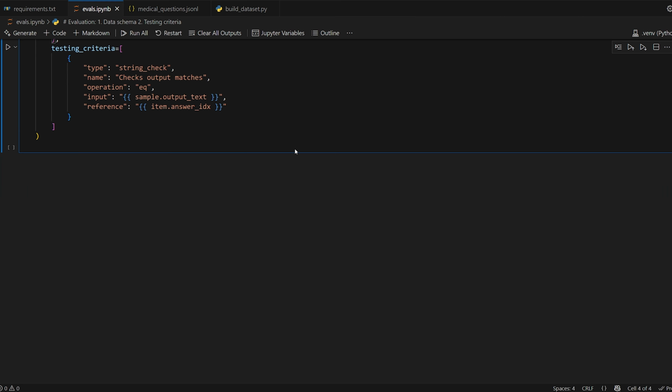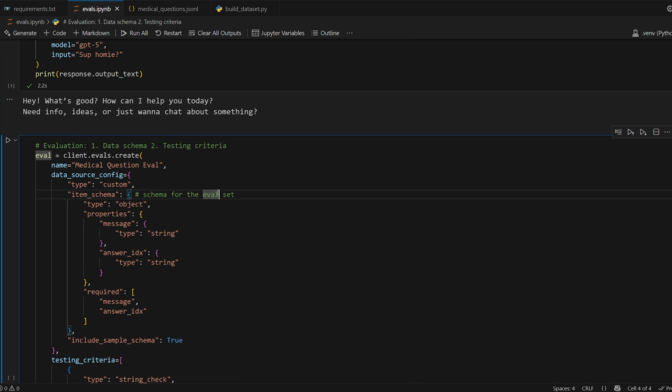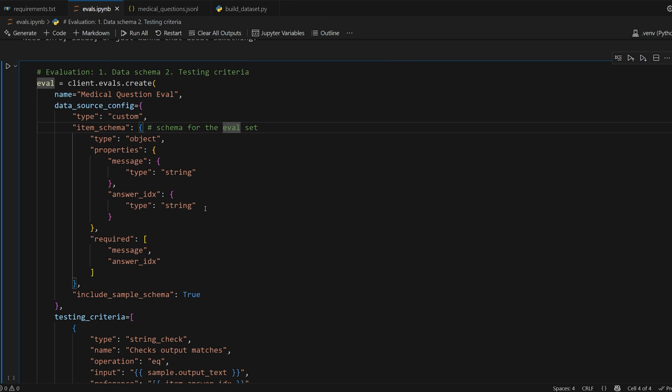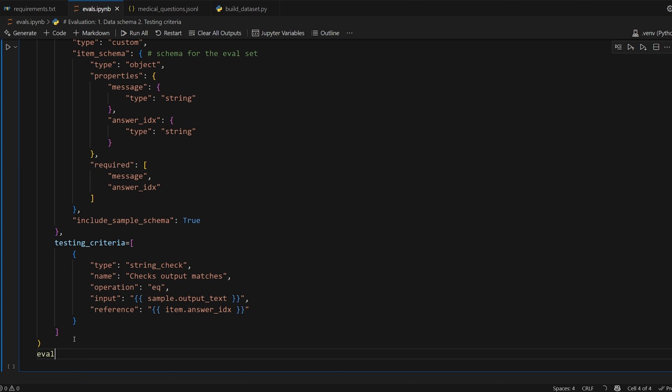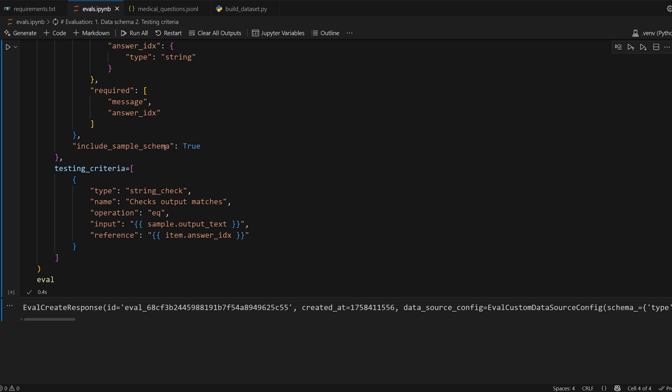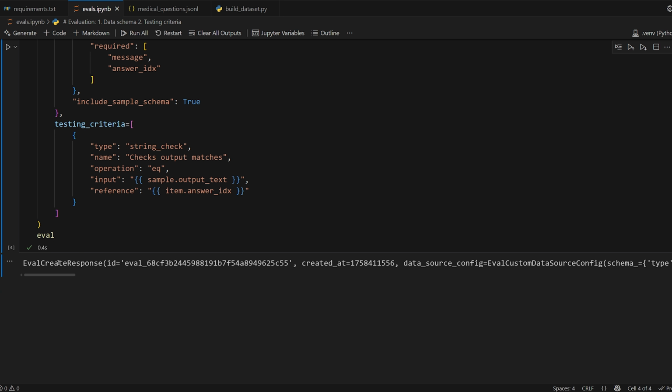I think, as you can see, if you understand how we did it through the UI, it's not too hard via code. So we have defined our eval. Let's go ahead and run it and see if it comes back successfully. Here we go. So eval create response, we get this response and we get a bunch of data back, like the created date, the ID, that's very important. You want to copy the ID, and then you just get a confirmation essentially of all the information of the evaluation.